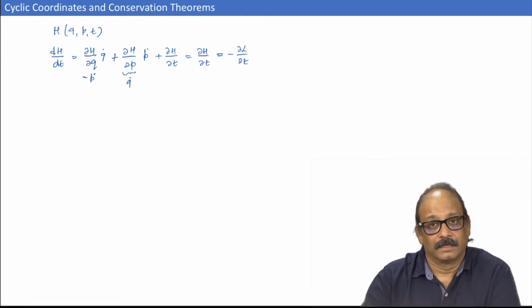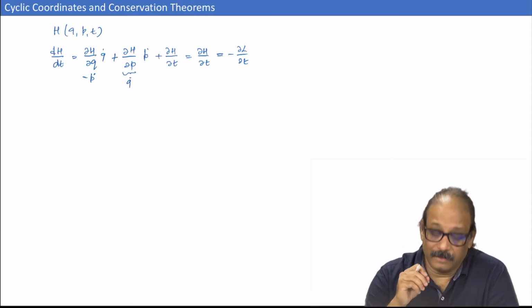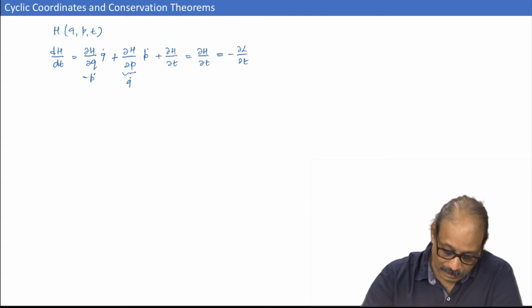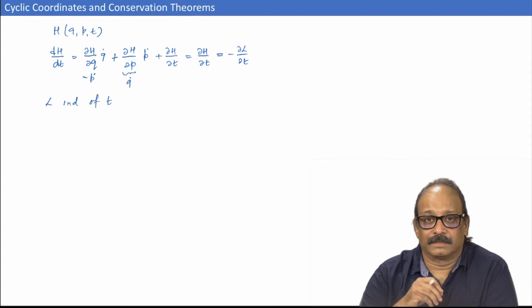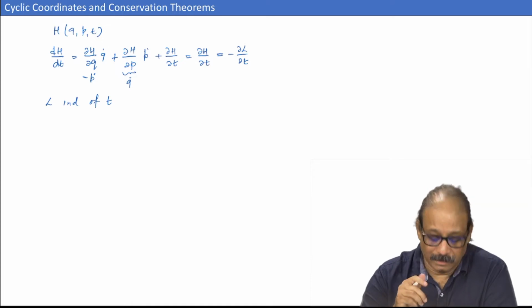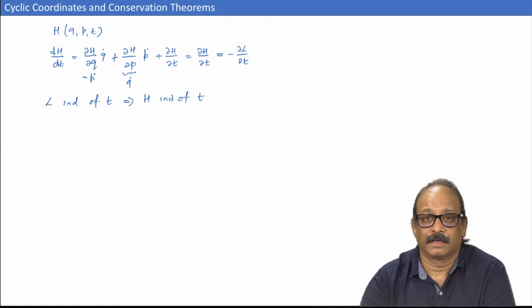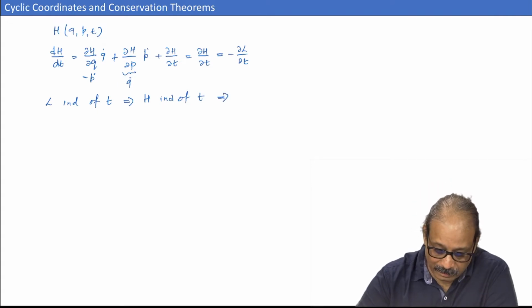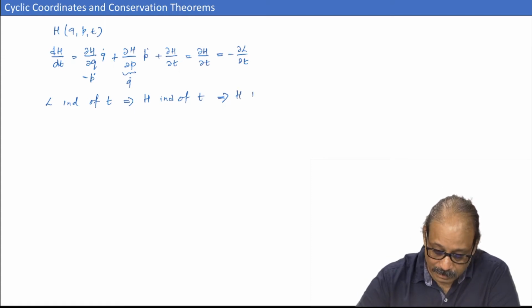Similarly, if the Lagrangian is independent of t, by that I mean the Lagrangian does not explicitly depend on t, then the corresponding Hamiltonian is also independent of t. And what does that mean? That immediately means that the Hamiltonian is a conserved quantity.